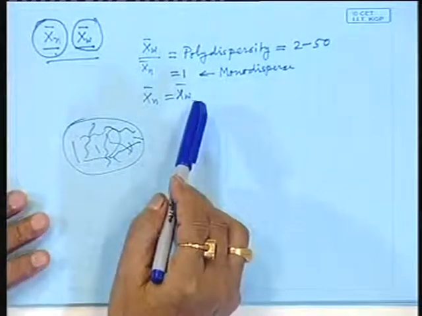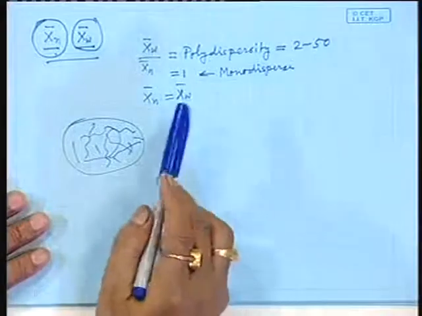Now, a monodisperse polymer is sometimes required for specific purposes, such as molecular standards, or standard polymer molecules which have a standard set of properties. So, we sometimes need these monodisperse polymers, otherwise polydisperse polymer samples are produced during polymer synthesis.